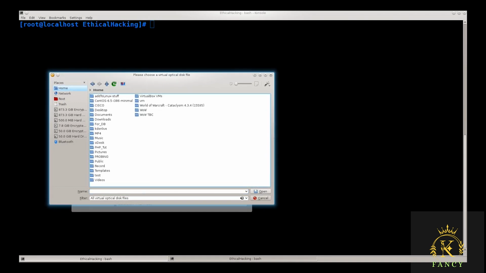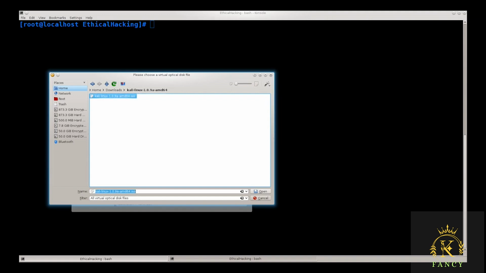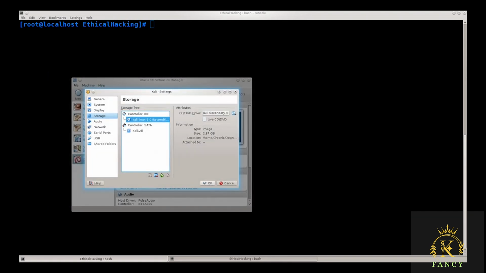Click on Home, and I have it in my Downloads folder. It should be around here somewhere. Yep, there we go. Kali Linux 2019.1a amd64. I do believe that I'm slightly behind the latest version, but we're going to fix that with updates, no problems. Open it up. It says Kali Linux 2019.1a amd64.iso, and that is the type of file that we're looking for, .iso. Open it up. There you go.